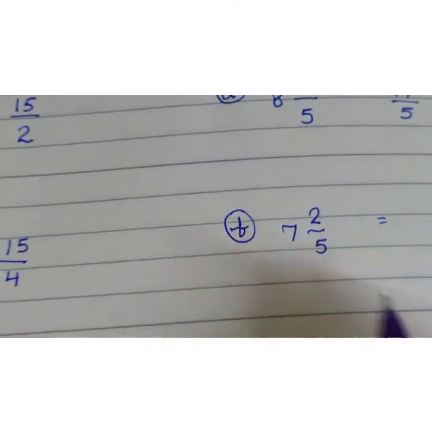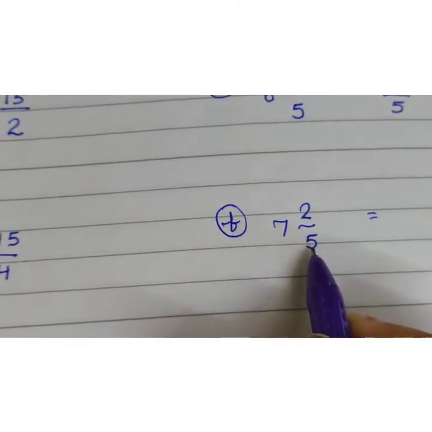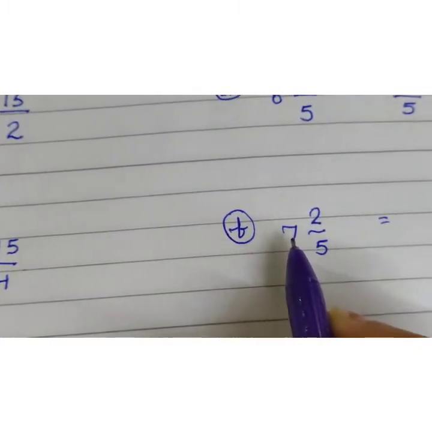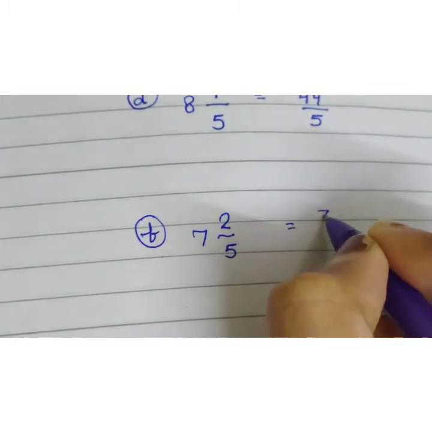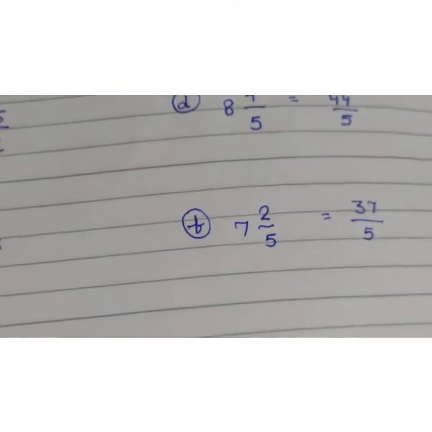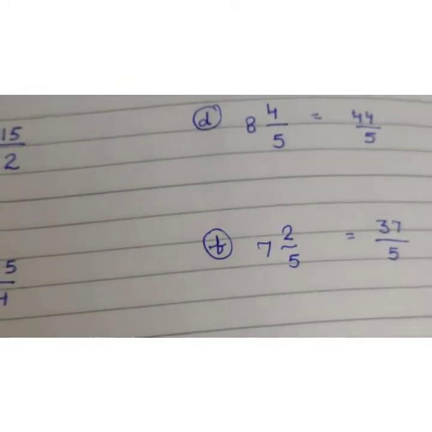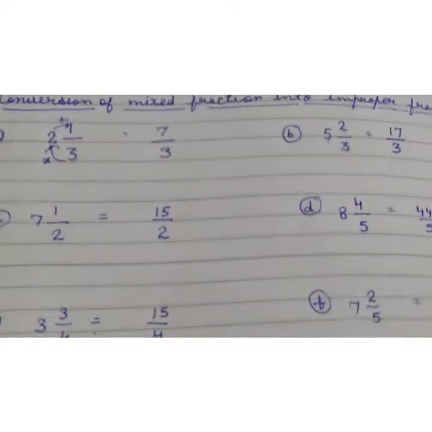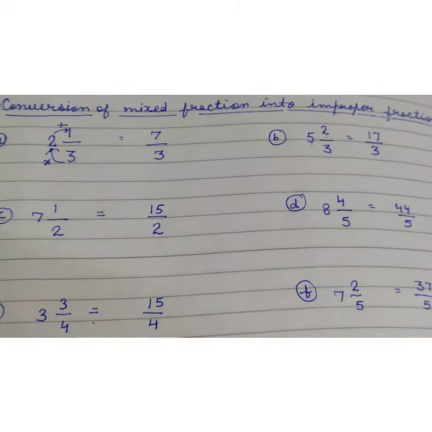Firstly you multiply 5 7s are 35, then you add 35 plus 2 is 37. So 37 upon 5 is the answer of this question. These are some examples by which you can understand how to convert mixed fraction into improper fraction.